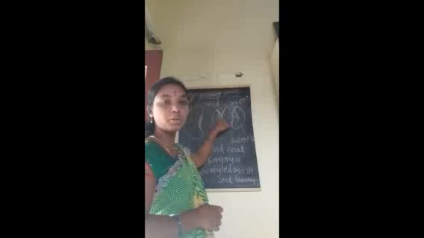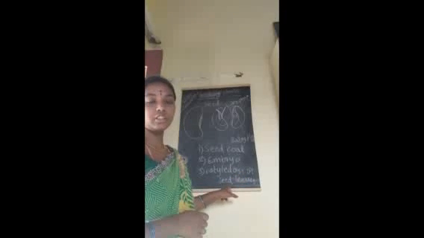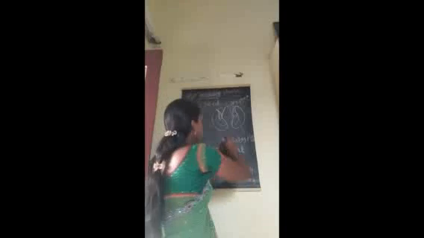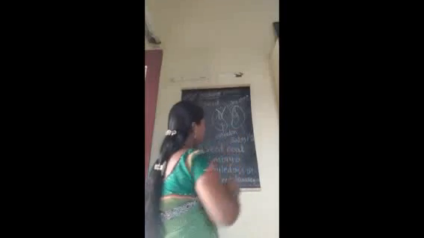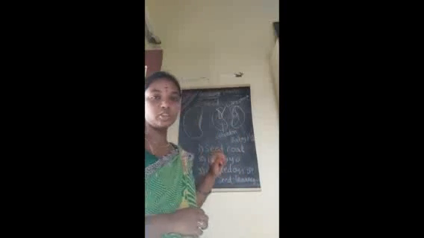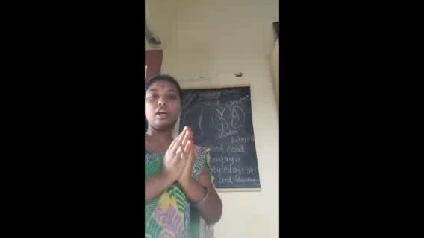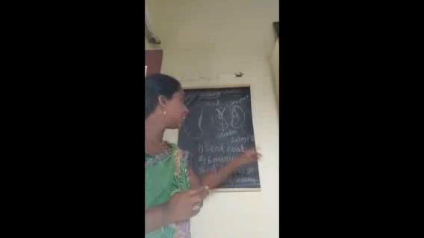And the third part is the cotyledon or seed leaves. This is the part of the cotyledon. What is the function of this cotyledon? It can store the food to grow the baby plant.